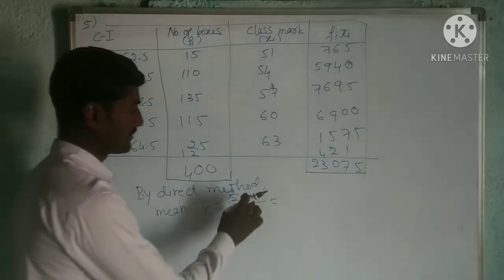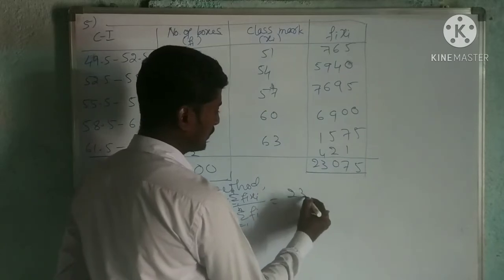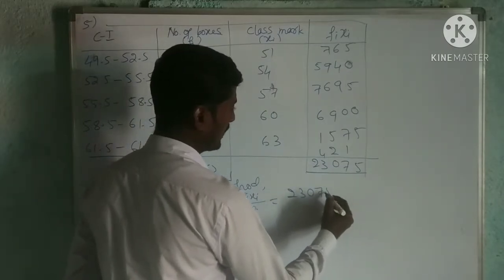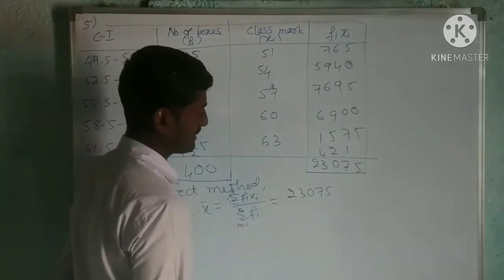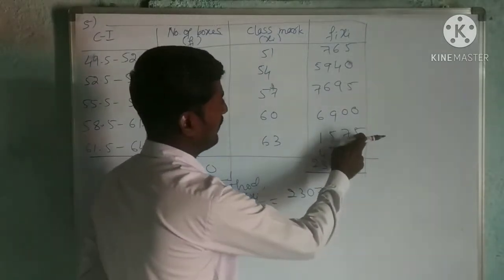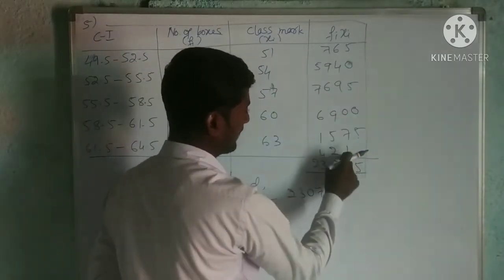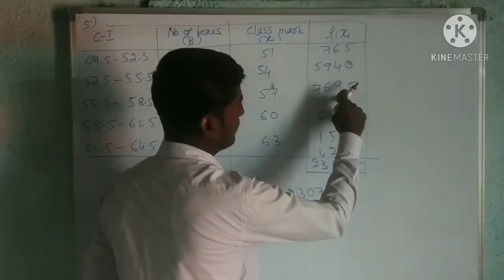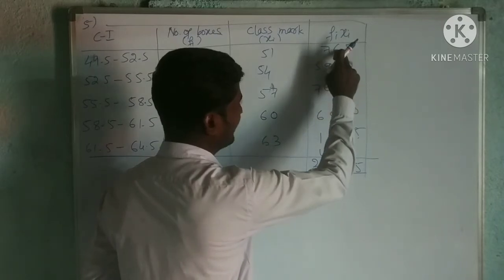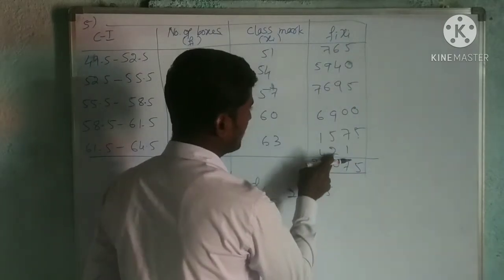Substitute the values. Once again we shall check this, whether it is right or wrong. 5, 10, 15 carries 1. 8 means 17, 21, 27 carries 2.